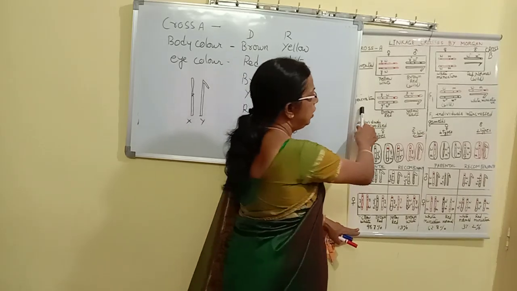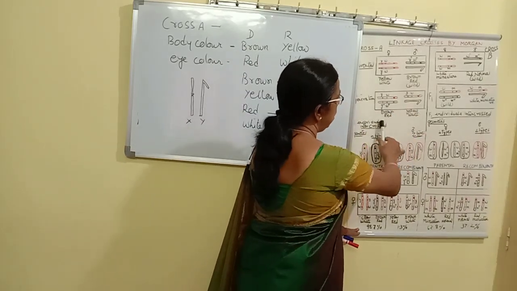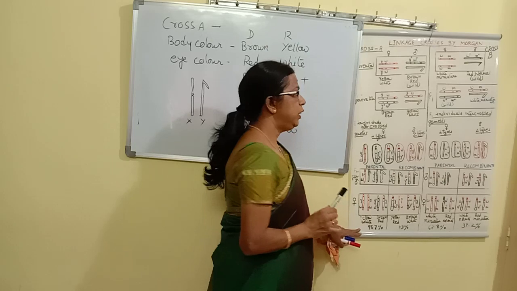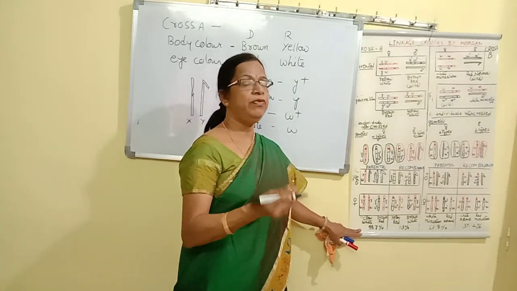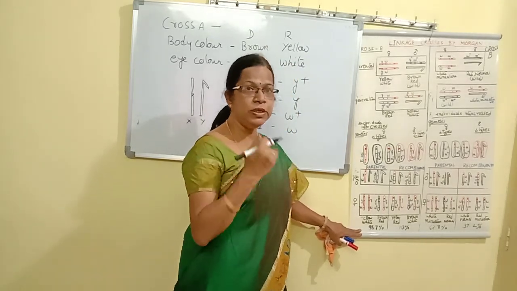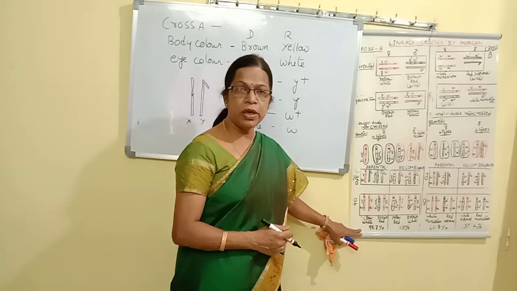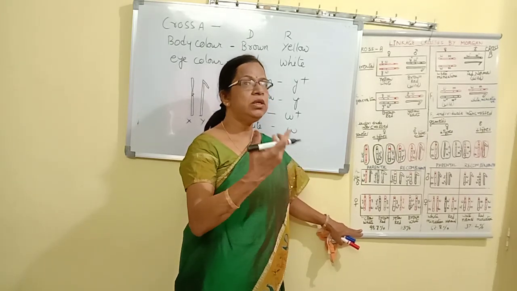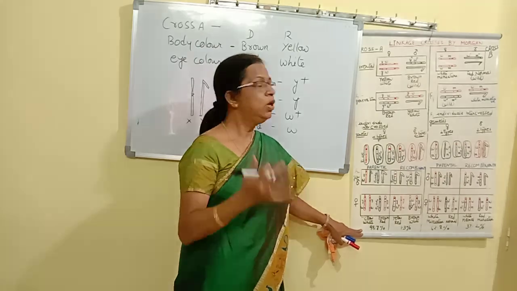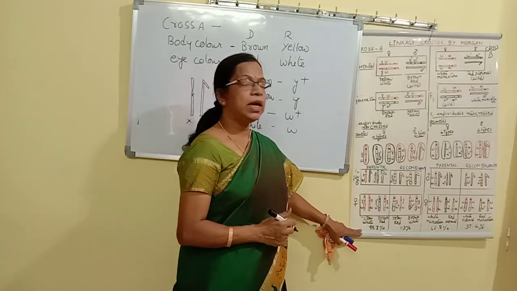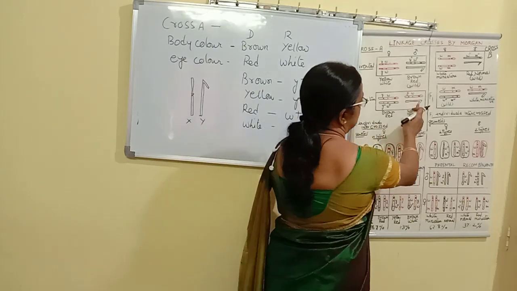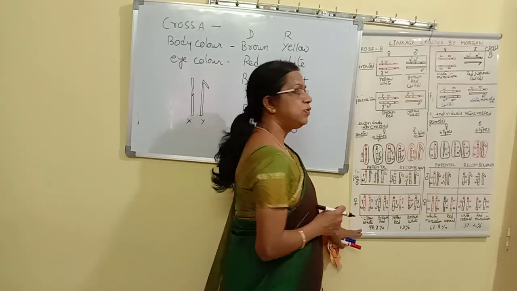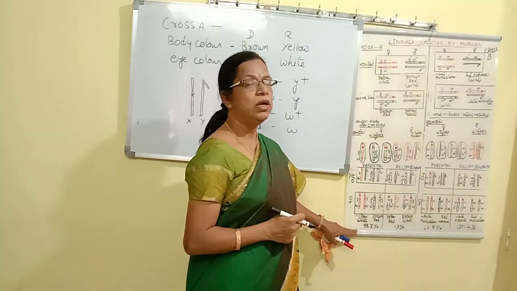So this is the first generation. In the first generation, all females show brown and red. Whether male or female, one can easily identify the insect by size. Females are bigger, males are smaller. So by size also we can easily identify whether it is a male or a female, and by these colors. And all males show the recessive characters, that is yellow and white.